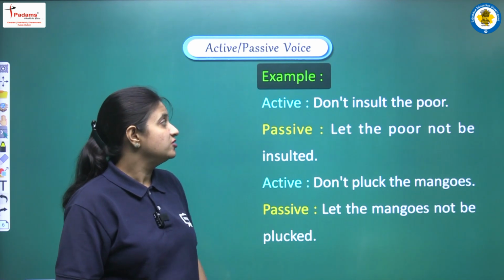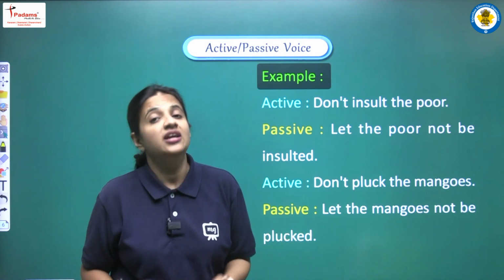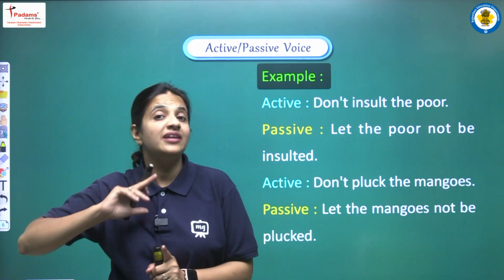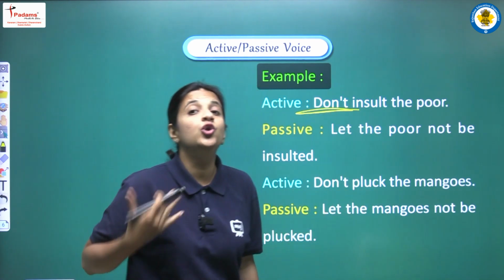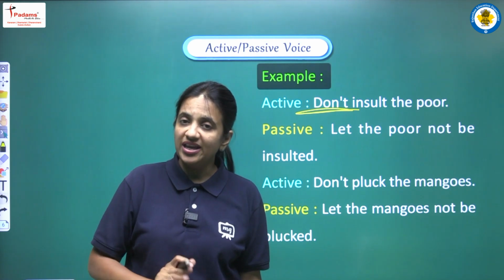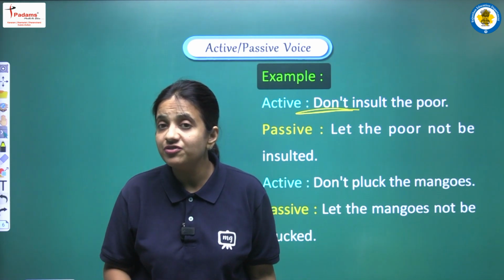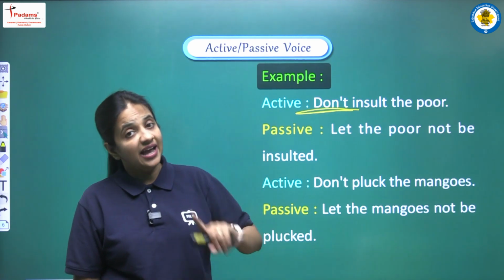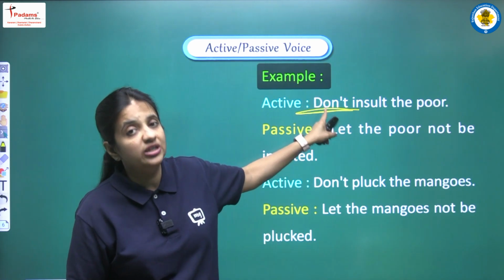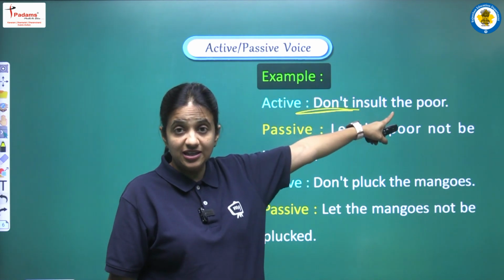The first sentence is: don't insult the poor. So students, if we have a negative imperative sentence, then it will always start with don't, okay? If it is positive, then it will start with the first form of the main verb. But if we have a negative imperative sentence, then it will start with don't. So here we have don't insult the poor.